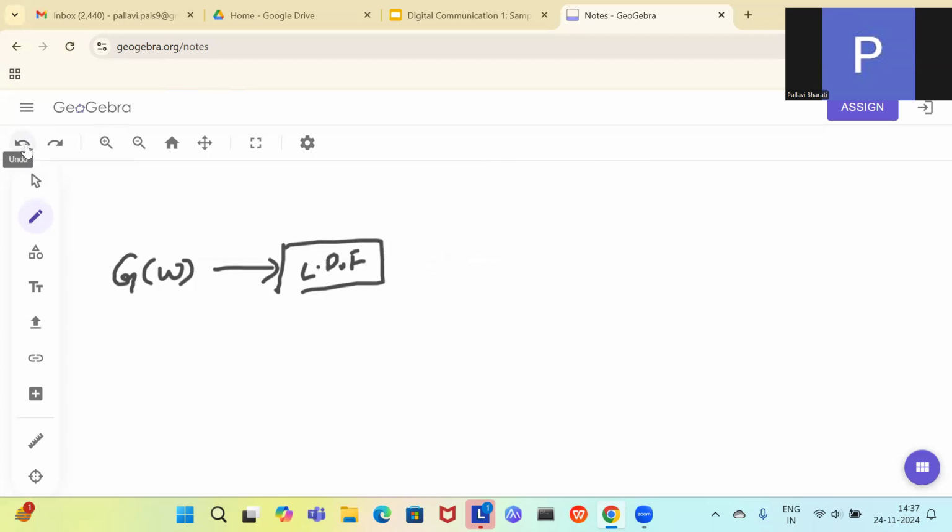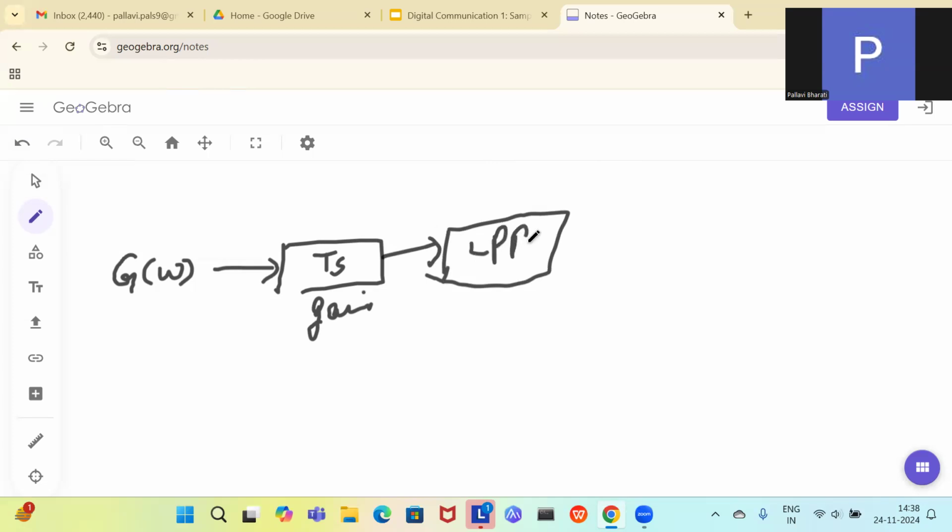Or you can first pass it through a gain. This is a gain stage. And then you are passing it through a low pass filter. And then you will get the original signal X of t. So you can write this part in the frequency domain also.